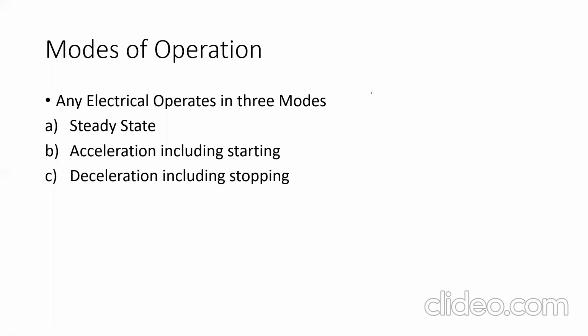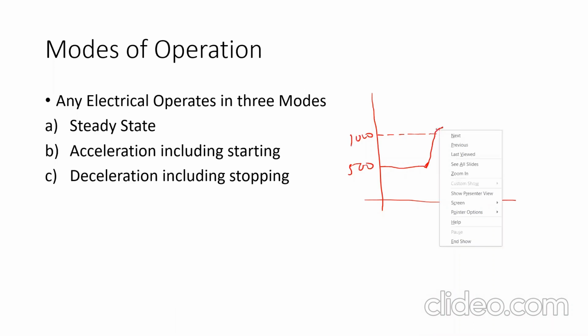Steady state means what? For example, the machine is running with a constant speed. We can say that it is in steady state, and suppose after some time we want this machine to change the speed from 500 rpm to 1000 rpm, then it will take some time to reach the new speed, and after some time it will settle to the new speed. This means the machine is now running at a new steady state point.